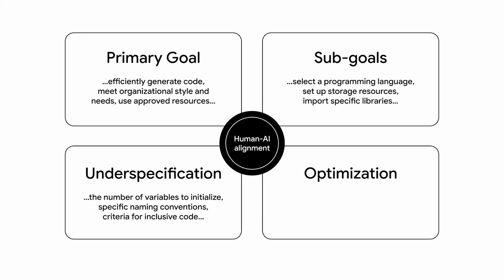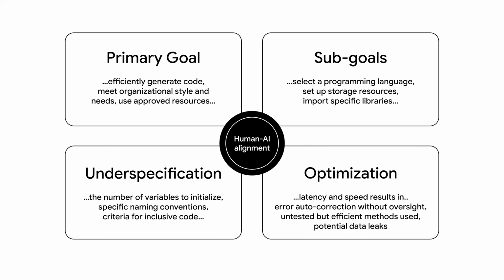And finally, what are varied ways for the Develocity AI to optimize the problem? And how could optimizing for one sub-goal compromise another? Here's an example. AI code generation can increase user efficiency. However, if optimized purely for speed, the AI might autocorrect errors without human oversight, or use untested but inefficient methods that could inadvertently lead to data leaks.